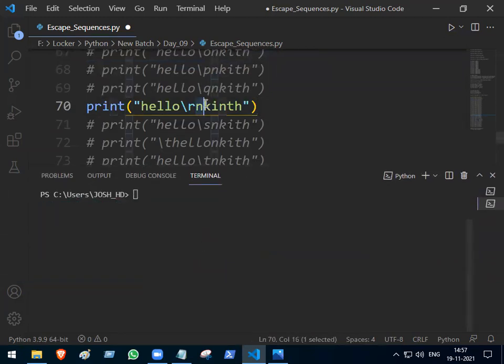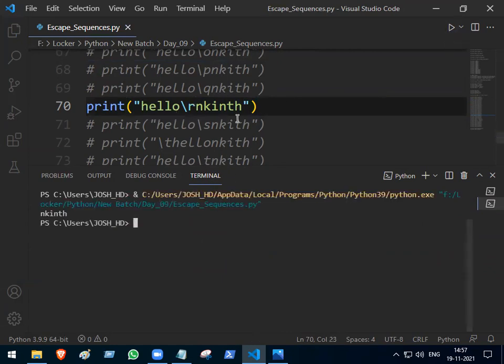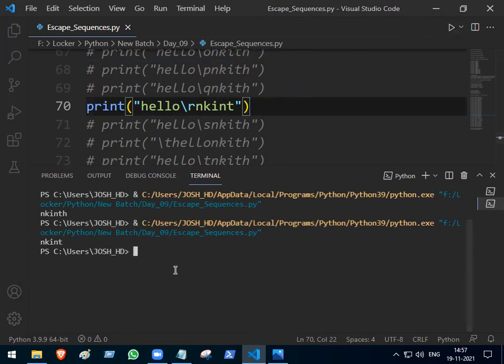How many characters are on the right side? 1, 2, 3, 4, 5, 6. Left side, how many? 5. So what will come on the right side? Just N kit. But if I have fewer characters here now, how many here? 5. What will come again? N kint.